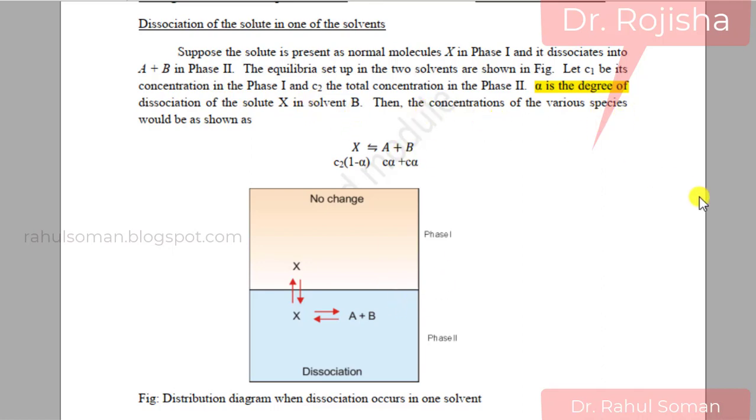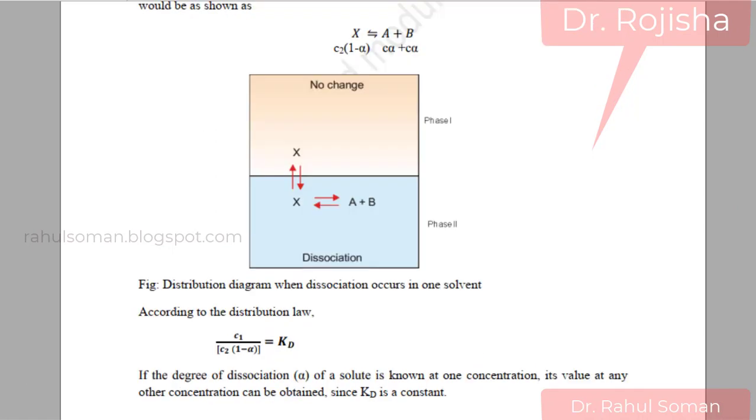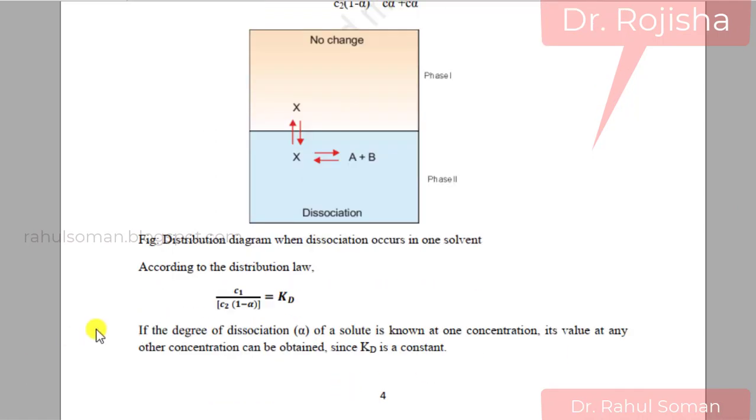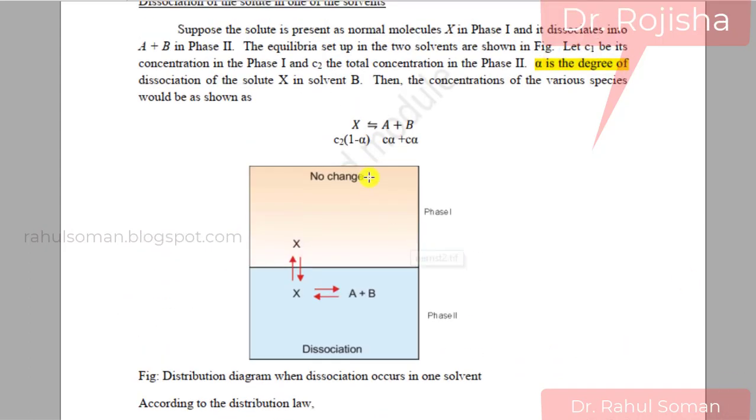Then the concentration of the various species we can write. C1 is the concentration in phase 1, and C2 is the total concentration of this solute in this phase. If alpha is the degree of dissociation, C alpha will be dissociated, and the remaining concentration of X is equal to C2 into 1 minus alpha.